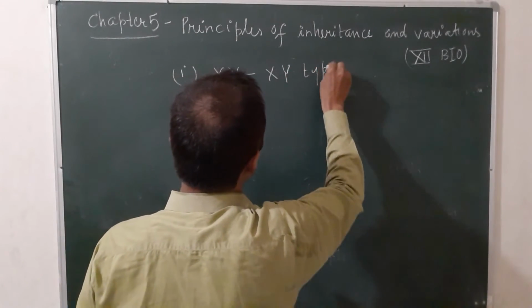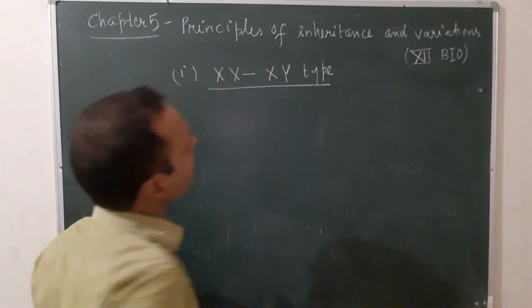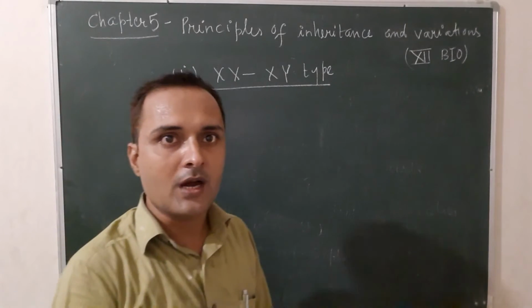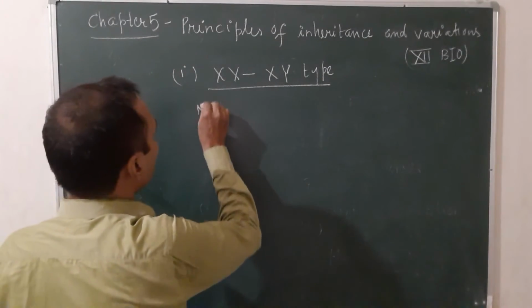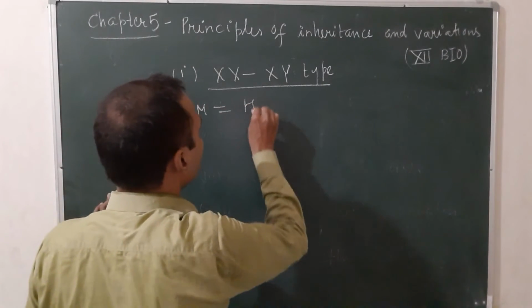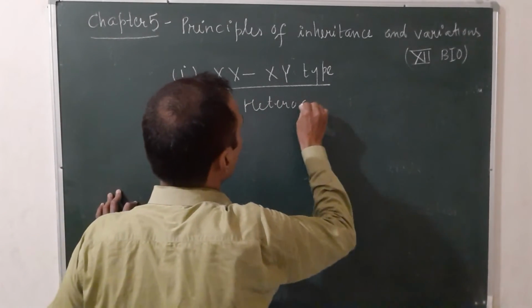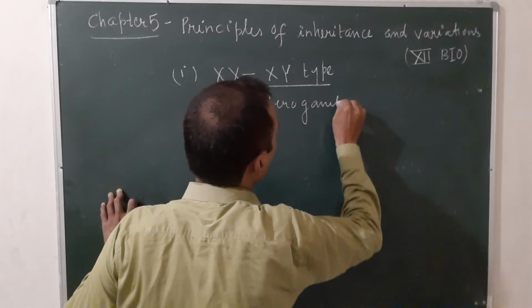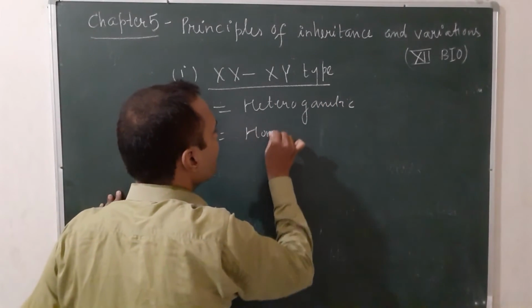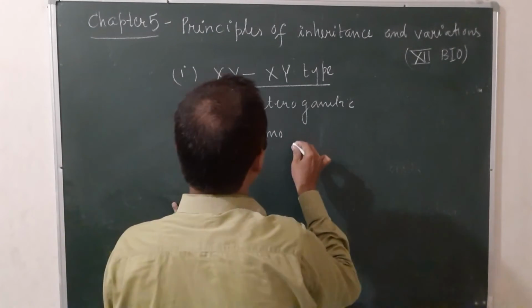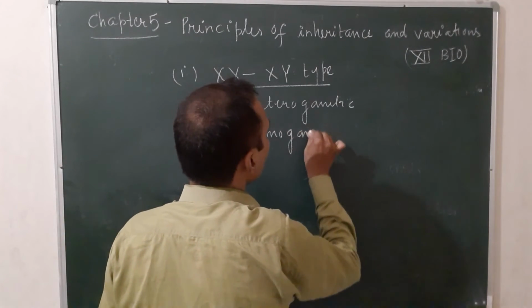This type of sex determination is found in humans and Drosophila. In this type, males are heterogametic and females are homogametic.